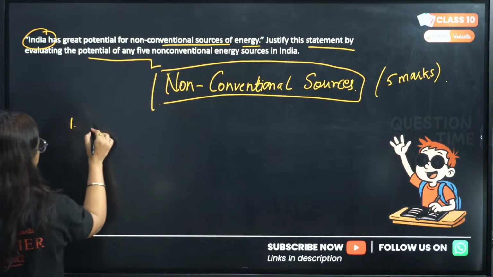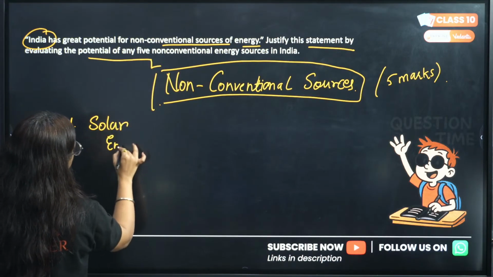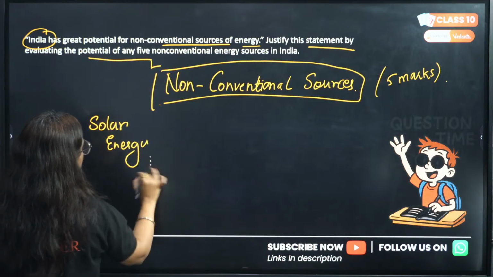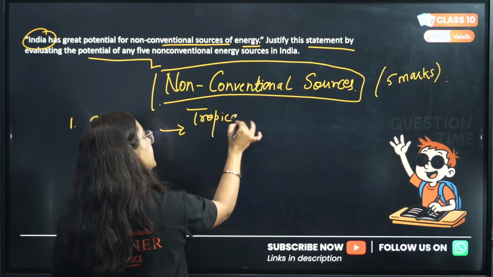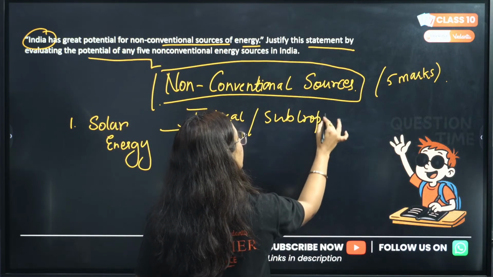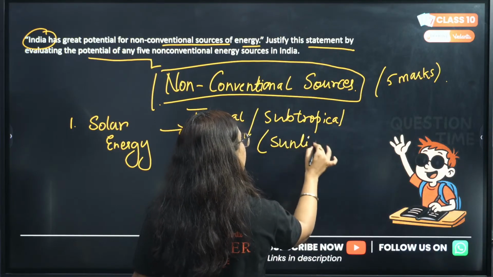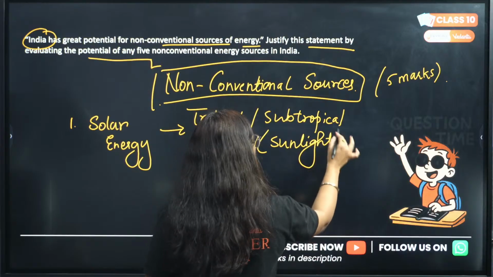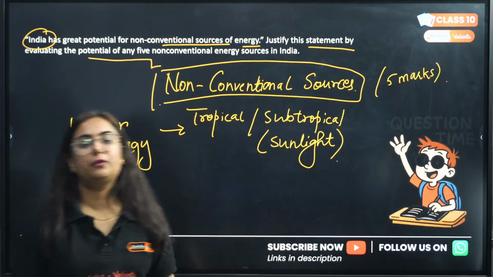So, see, first we will talk about solar energy. First we will talk about which energy, beta? Solar energy. India is a tropical or subtropical region. Because of the availability of good sunlight, we are blessed with, or what we can do, we can use this non-conventional source of energy.